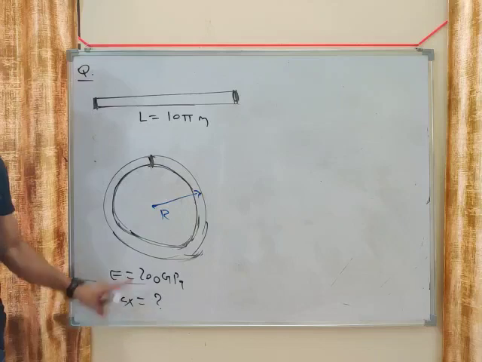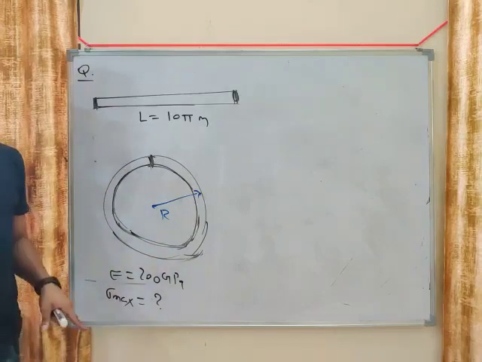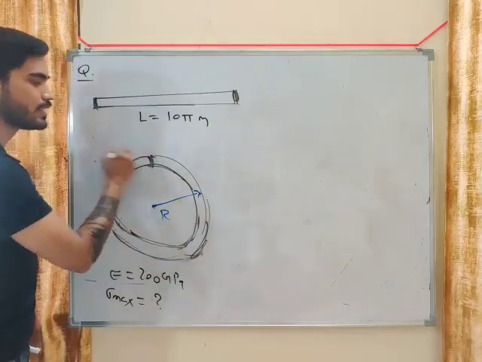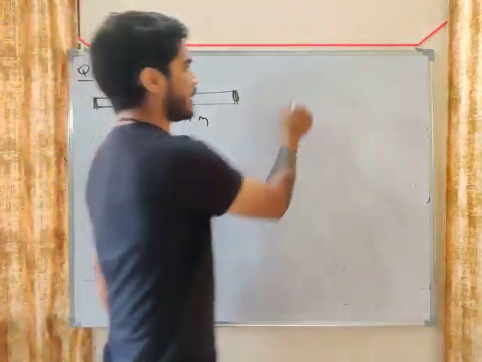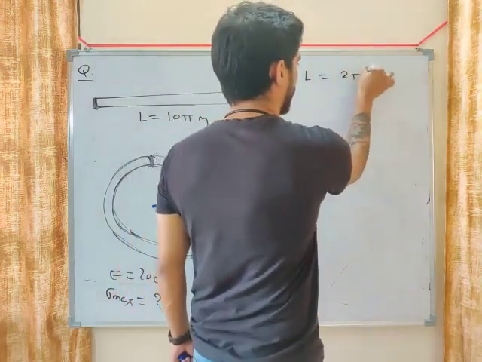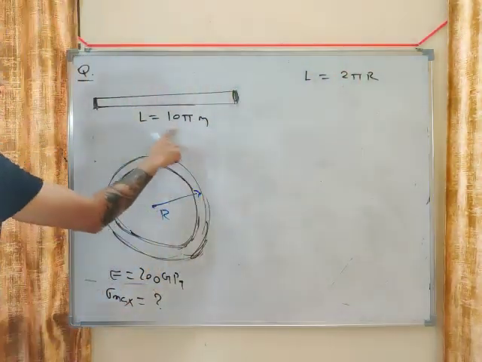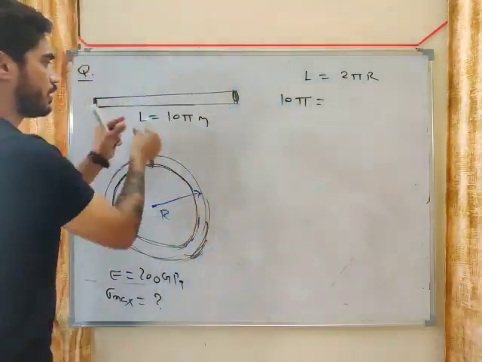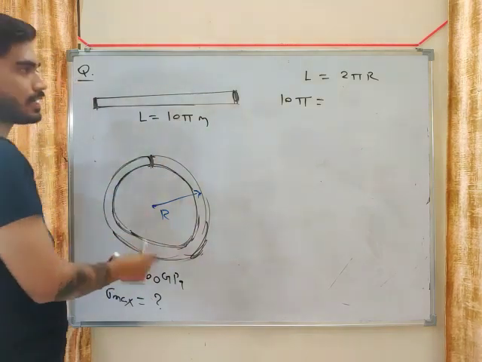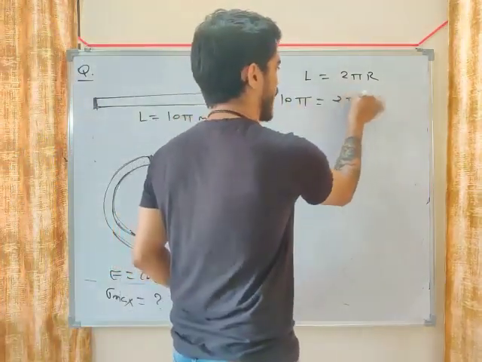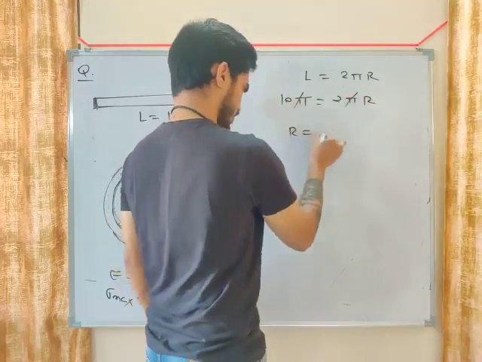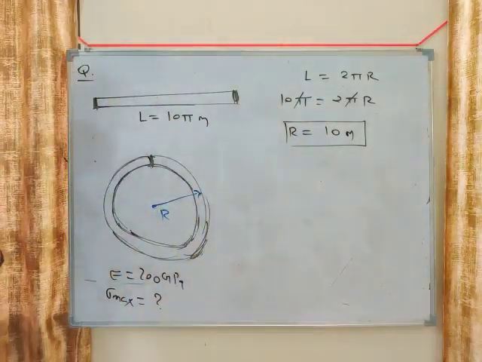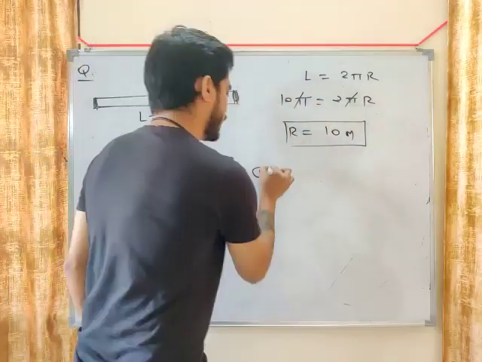Now in order to calculate sigma, we need the value of R, and the value of R is not directly given. But we know the length of this circle, what will be the perimeter of this circle? It will be 2 pi R, and we know the value of L, 10 pi. So 10 pi will become 2 pi R. Pi will cancel, and R will be 10 meter, my friend. So now we have the value of R. Just put it in the equation.